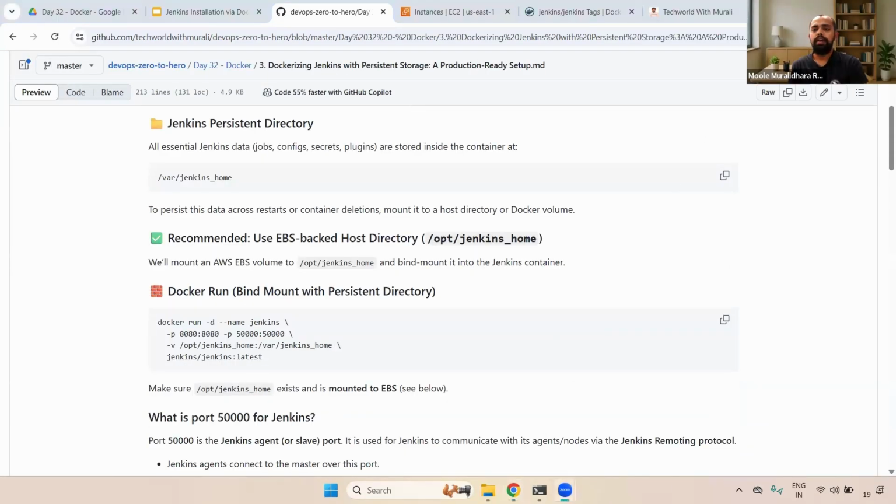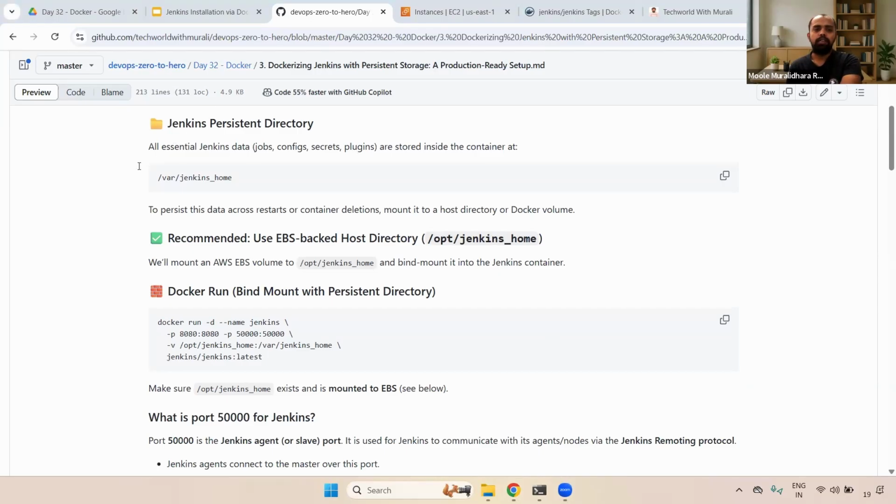If you remember, earlier we installed Jenkins on an EC2 instance directly using the yum command, right? Instead of using the yum command, some organizations may install Jenkins using Docker as well.